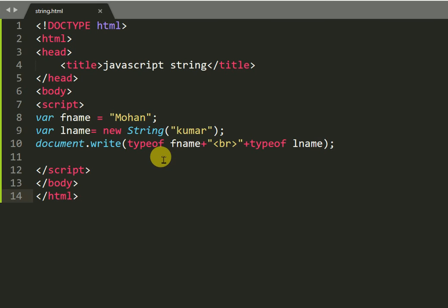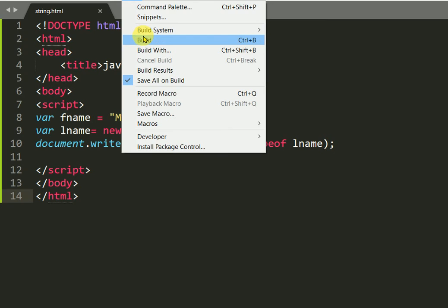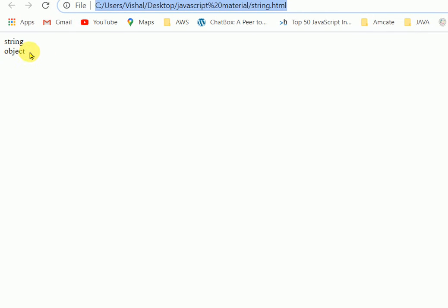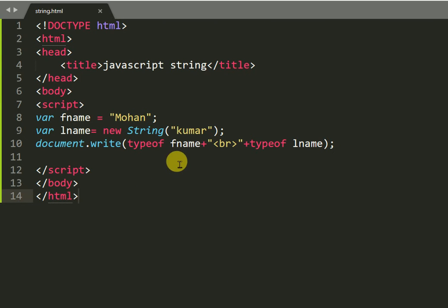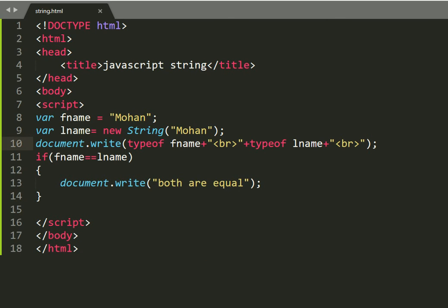So I have a normal string literal and a string object. I want to check the type, whether fName is a string and lName is an object. So run this program and it will return string and object. So typeof fName is string and typeof lName is object. Both have the value Mohan.